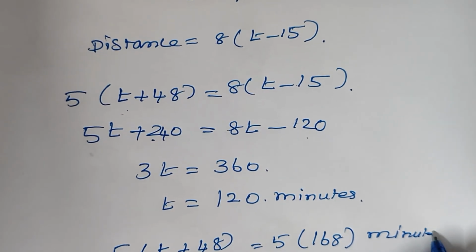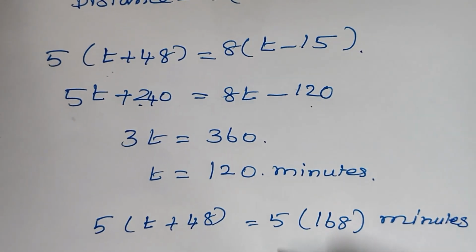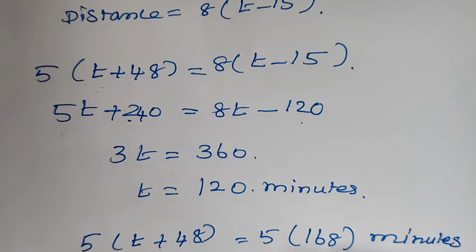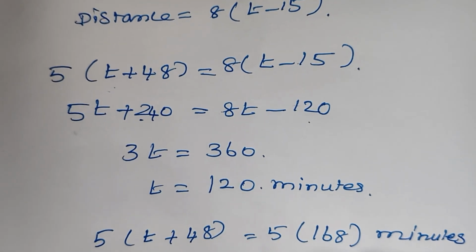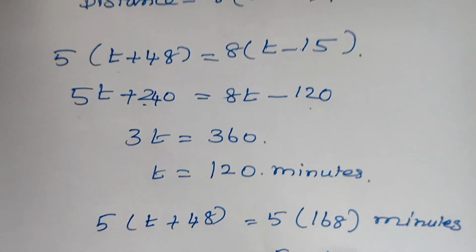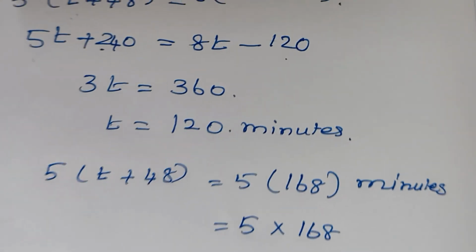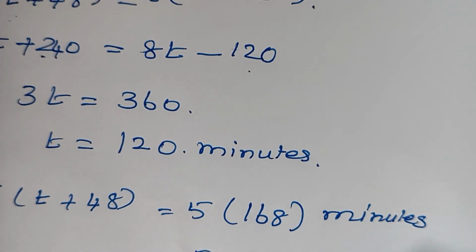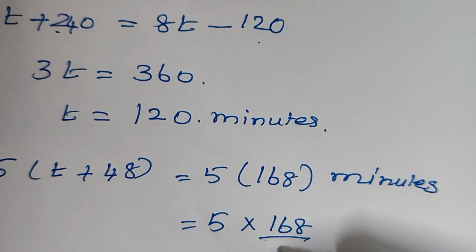So first you have to convert it into kilometer per hour. So per hour you have to convert. So 168 divided by 60.